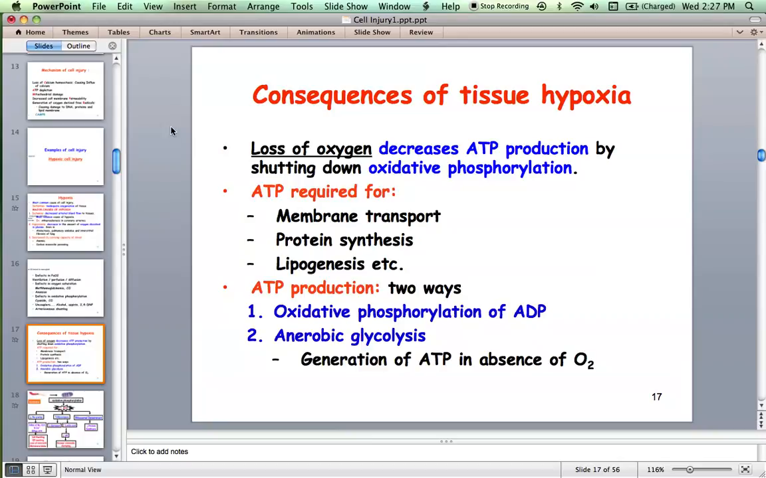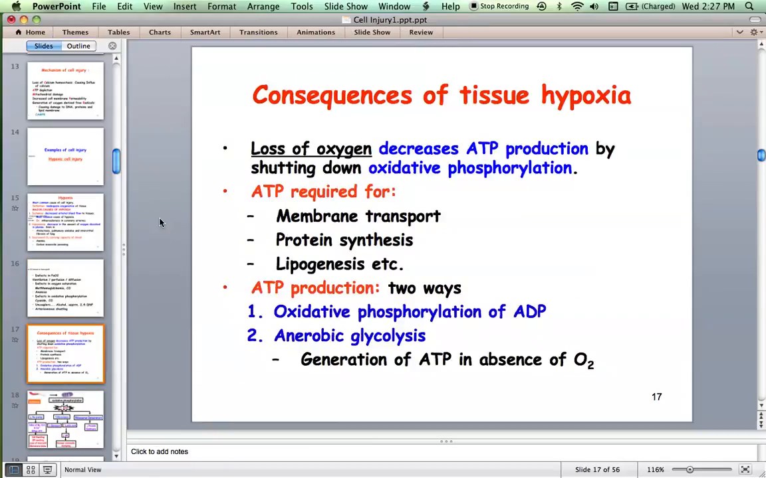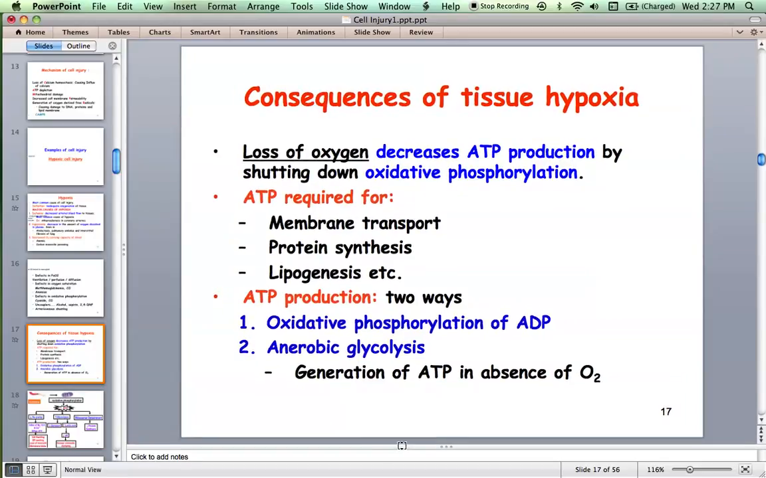Now, once there is hypoxia, let us see what happens in the cell. Now we are studying how a cell gets injured when there is hypoxia. And the cause for hypoxia could be any of those reasons we discussed. Okay. Now once the cell suffers from hypoxia, what all things happen in the cell? We will discuss now. One thing is there is decreased ATP production because of shutting down of oxidative phosphorylation.